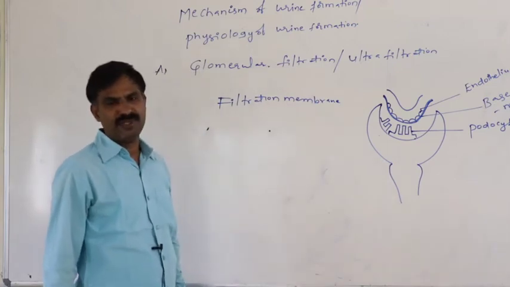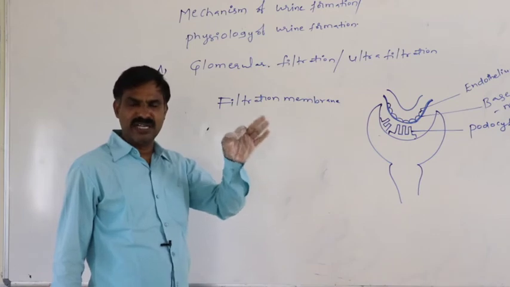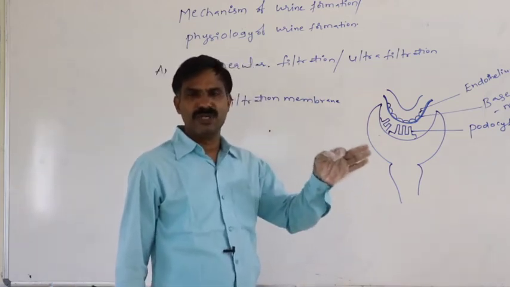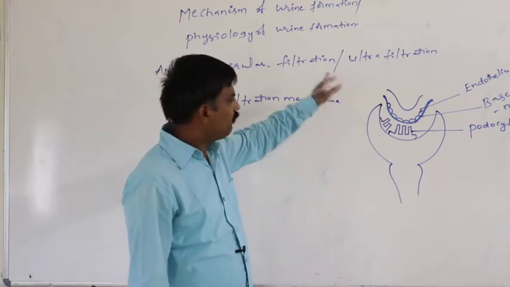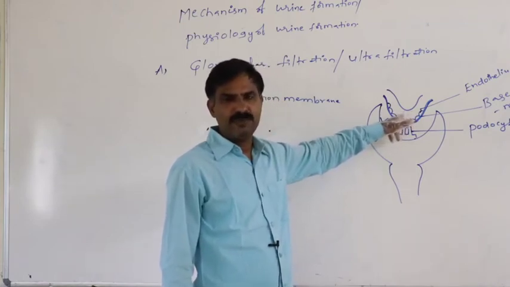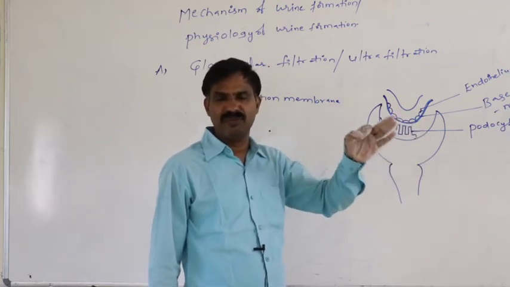So this filtration membrane is responsible for the filtration of the blood while that blood passes through the glomerulus. While the blood passes through the glomerular capillary, that blood is subjected to filtration to form the primary urine.